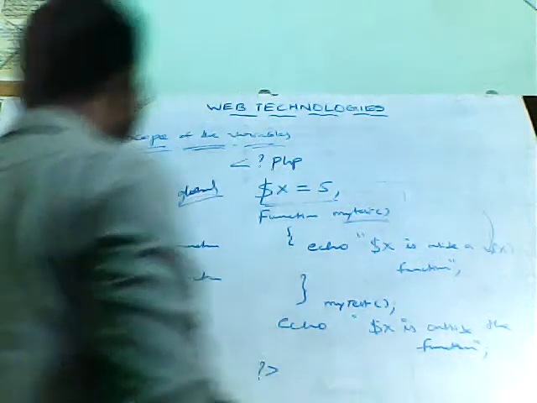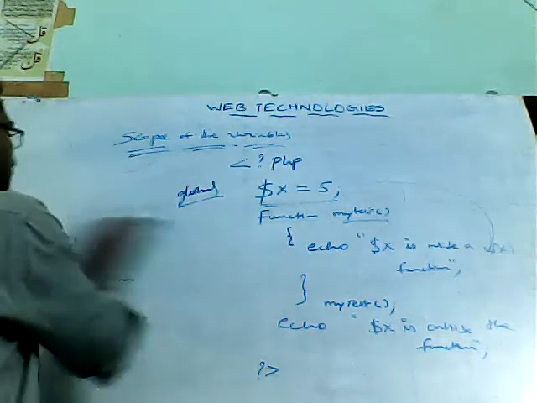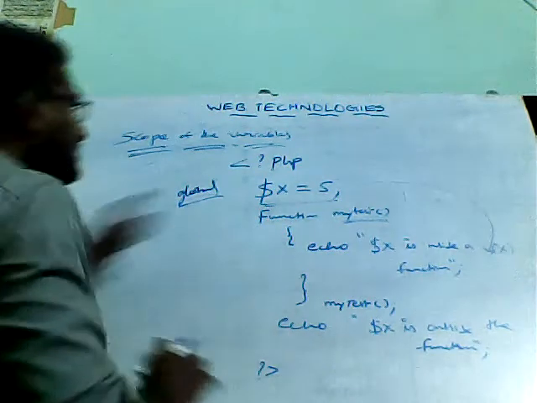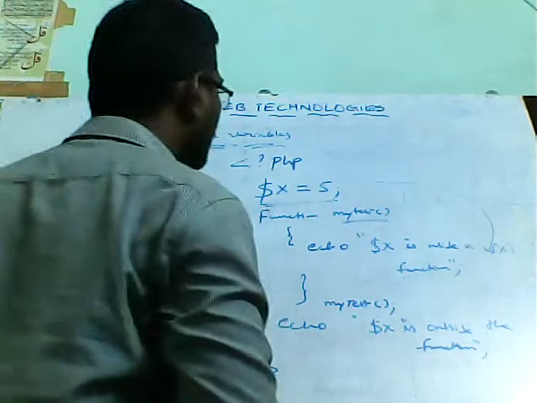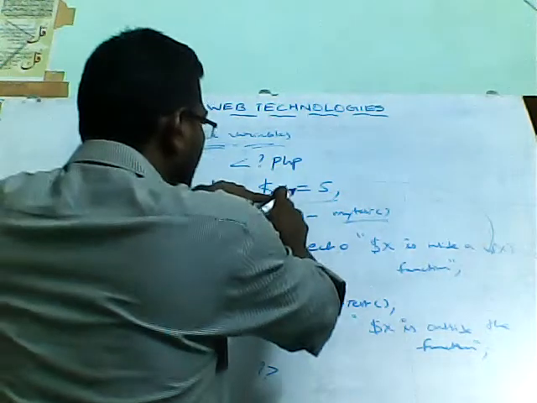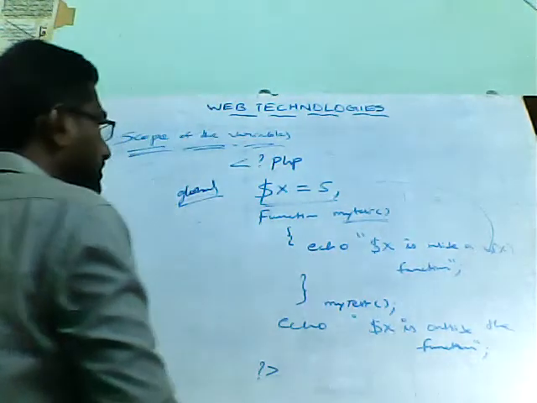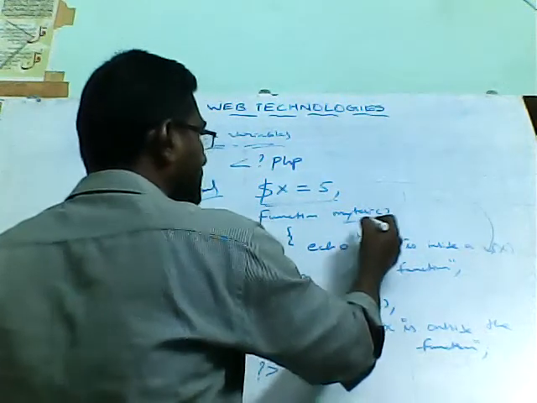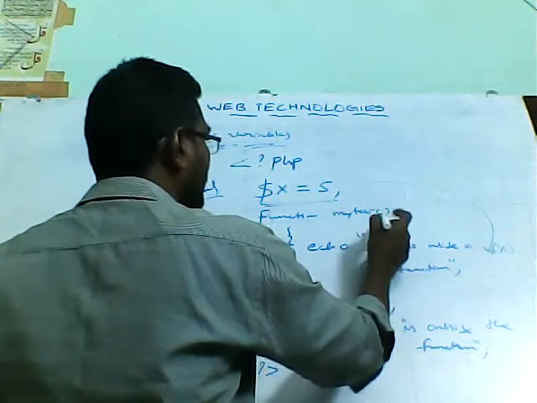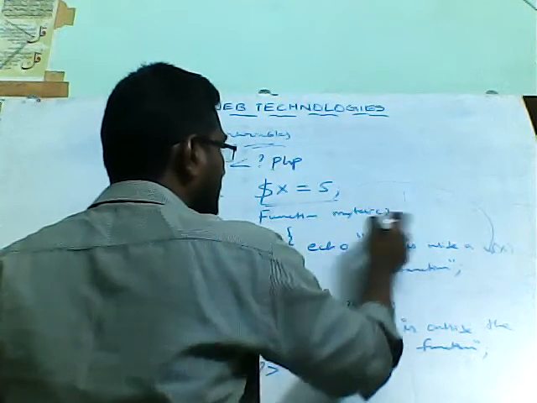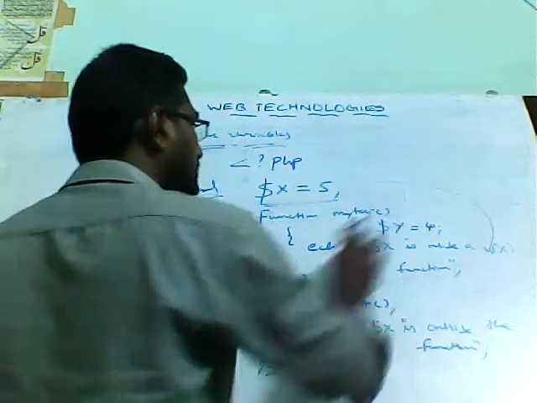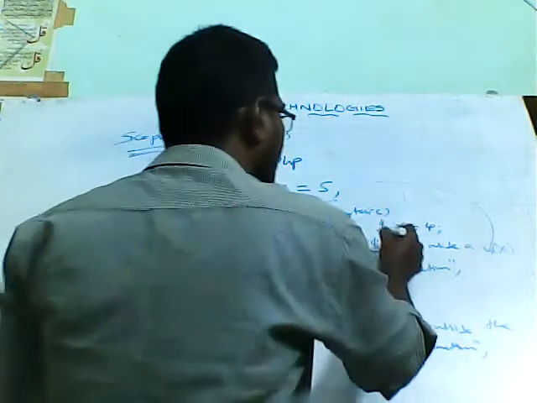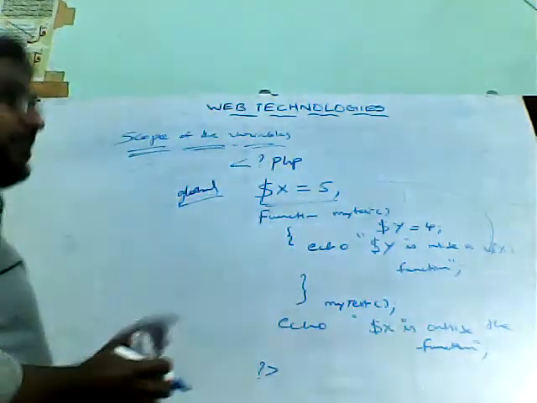Suppose you want to access it inside. What do we need to do? I have to make this variable a local one, and we will see that also. For example, if you declare a variable inside the function, $y = 4, then in place of x you can write $y here.